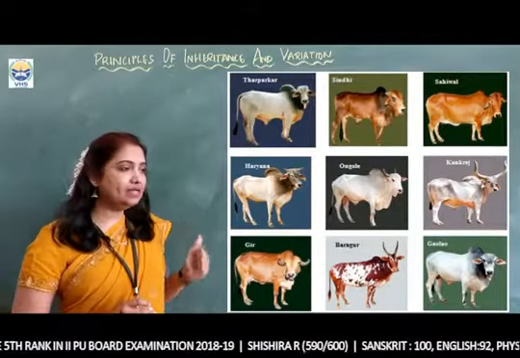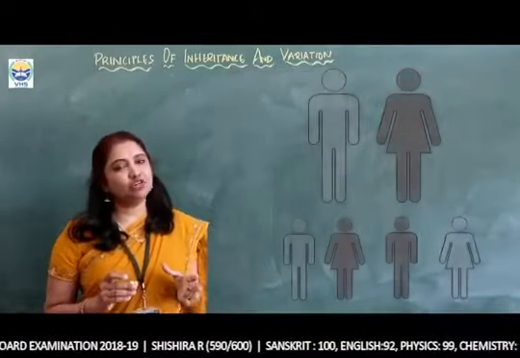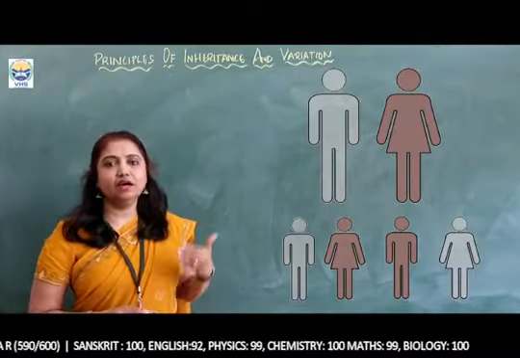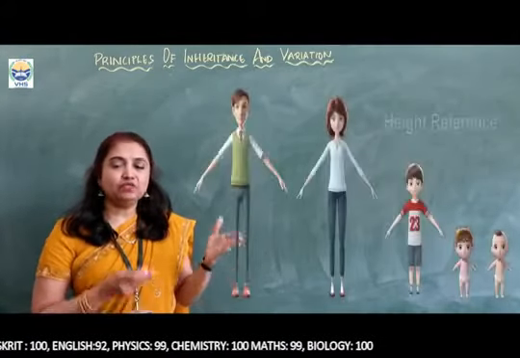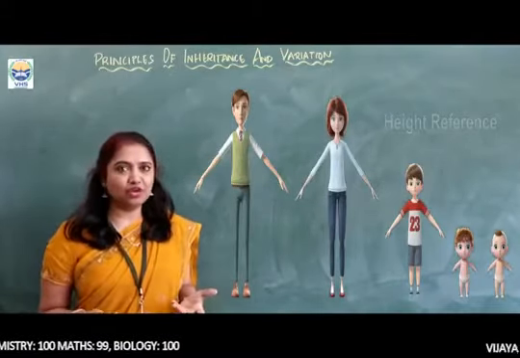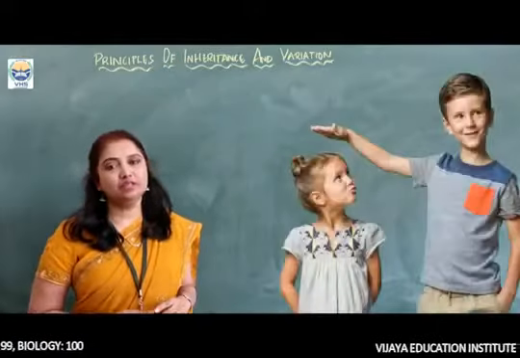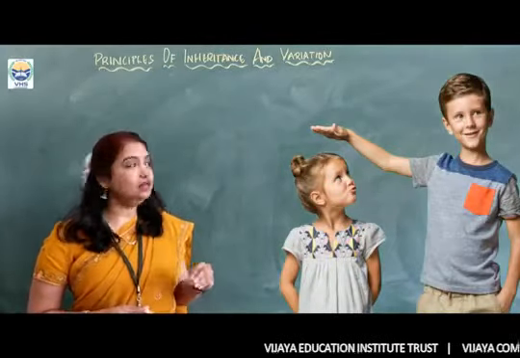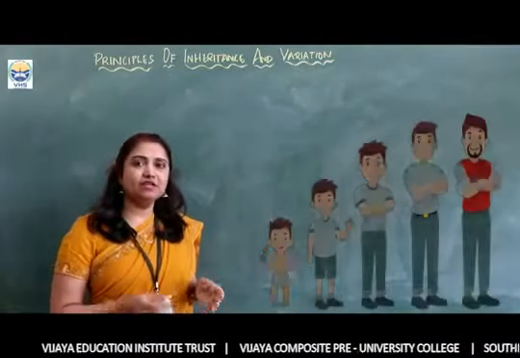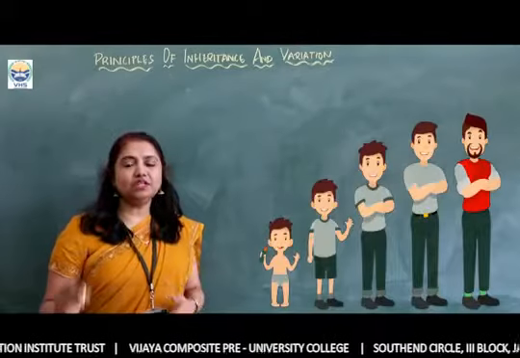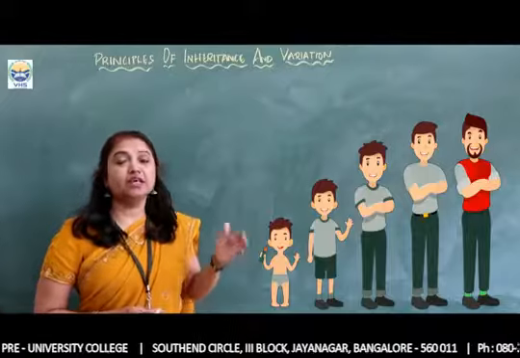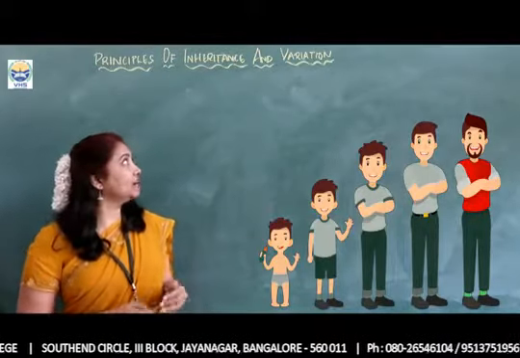Now, what do you mean by the word inheritance? For example, height is a character. Our parents will be of a particular height, which will be passed on to the children. So if the father is tall, maybe the children are tall. If the mother is dwarf, maybe the children are dwarf. So here, the passing down of characters from the parental generation to the next generation is called inheritance. Inheritance of the characters, inheritance of the variations in those characters.